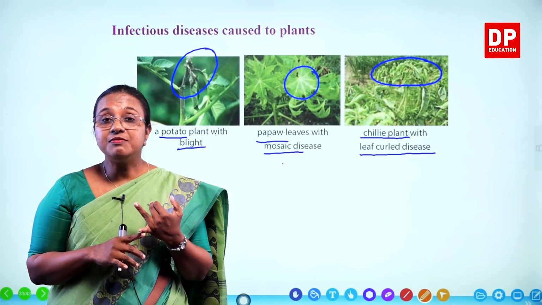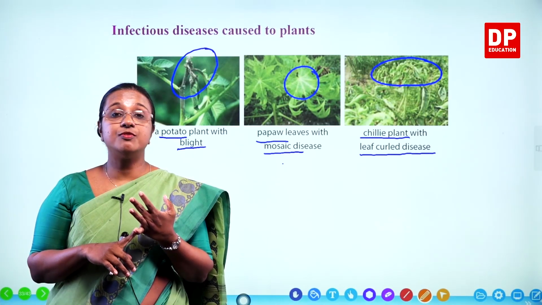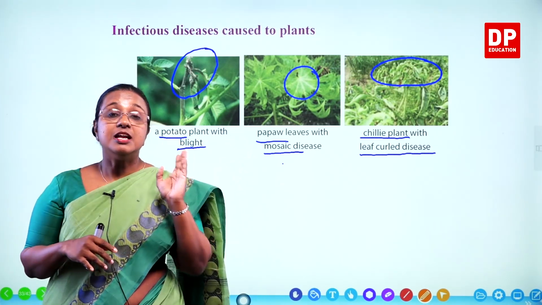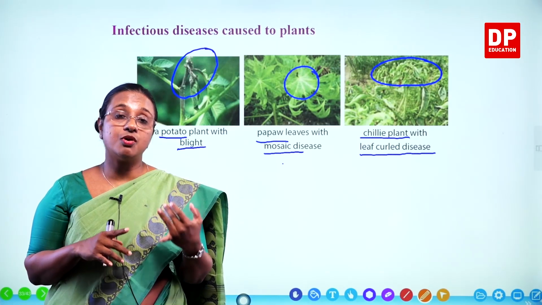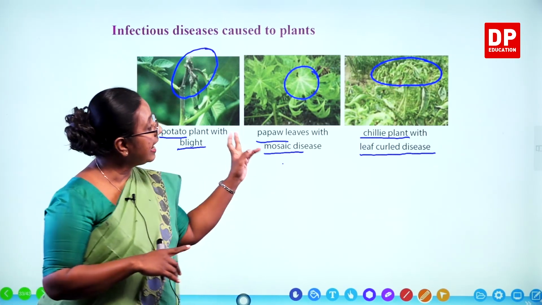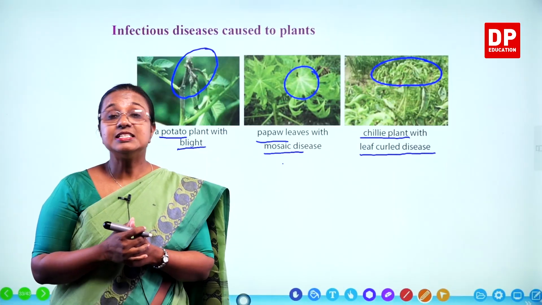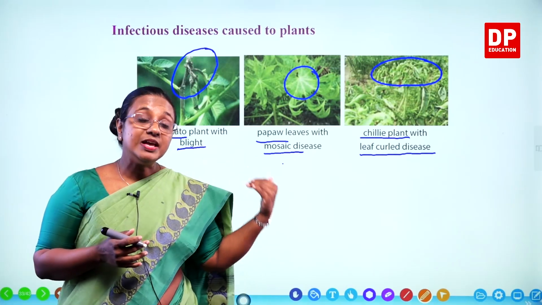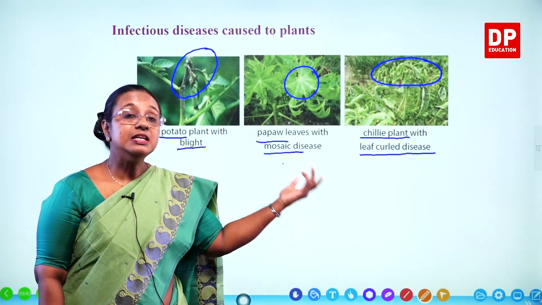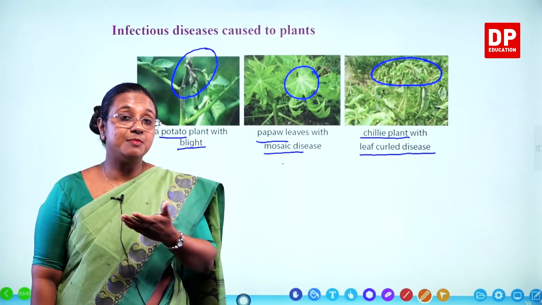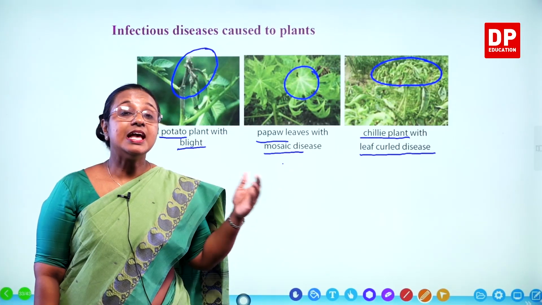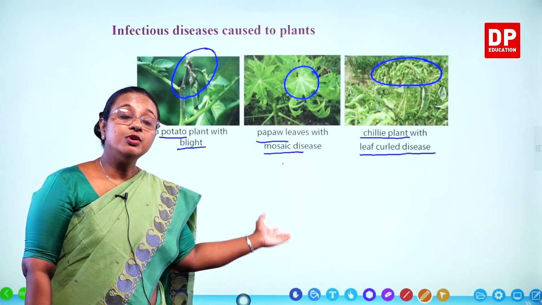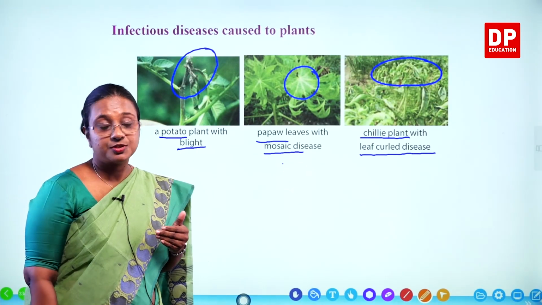So under harmful effects, we discussed the spoilage of food. That also in detail we discussed. Now we have discussed the different types of diseases caused to man, animals and now plants. So that is the second type of harmful effect caused by microorganisms. With that, I will move on to the next type of harmful effect, that is the economical damage that is caused to wood, surfaces and clothes.